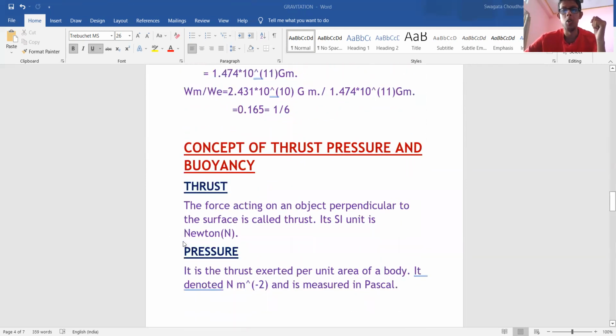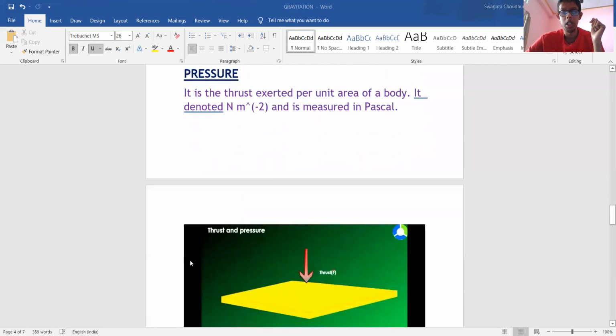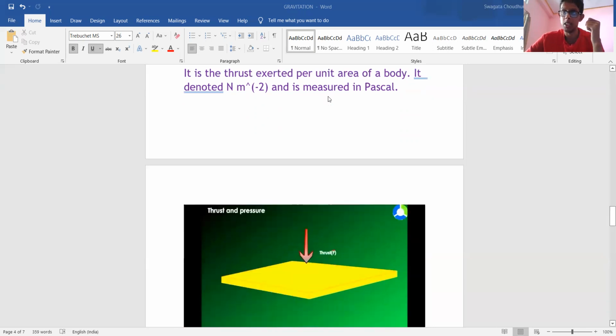Now let's find out what the concept behind thrust, pressure, and buoyancy is. Thrust. Suppose this is an object. Okay, thrust is nothing but the perpendicular force applied on the object. Okay, so any force is given in Newton. Newton is the SI unit of force. Okay, pressure. Pressure is the thrust exerted per unit area. So it is given by Newton per meter square, or the SI unit of pressure is Pascal.